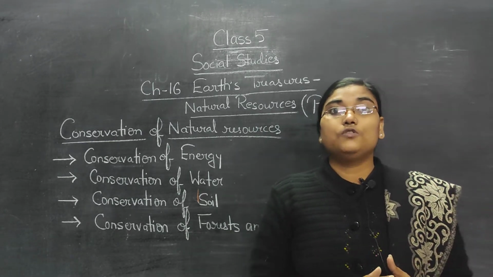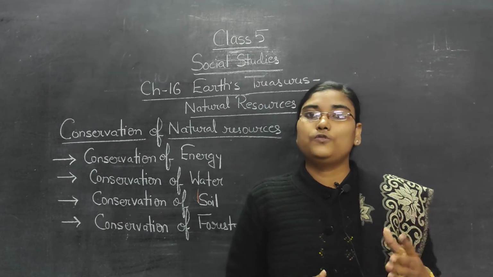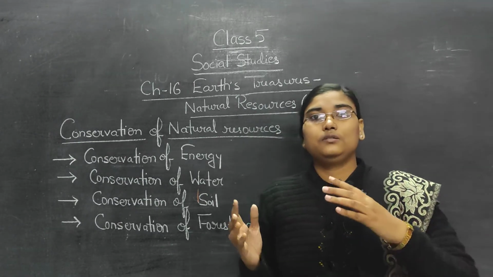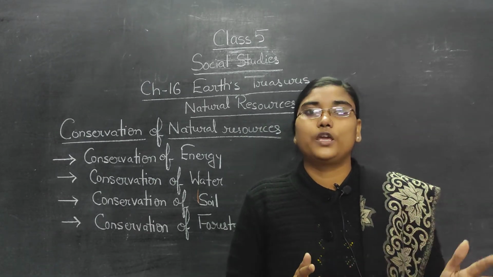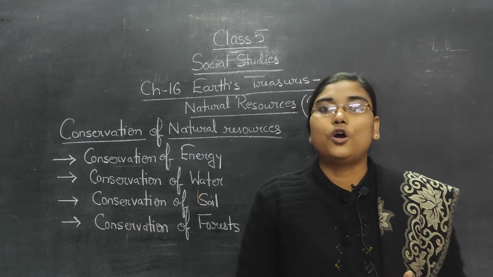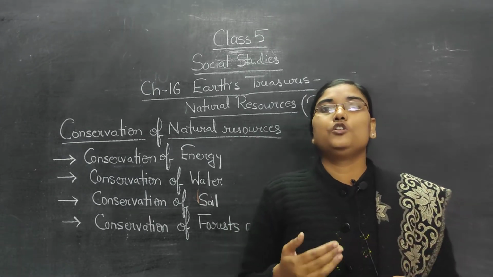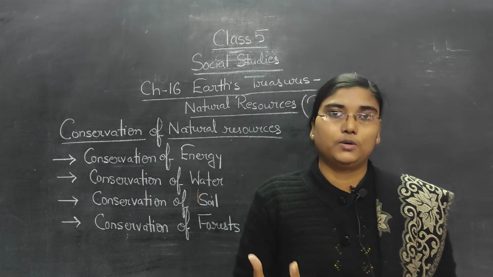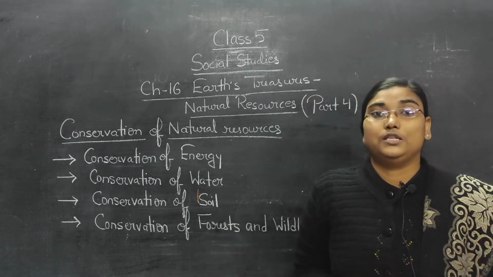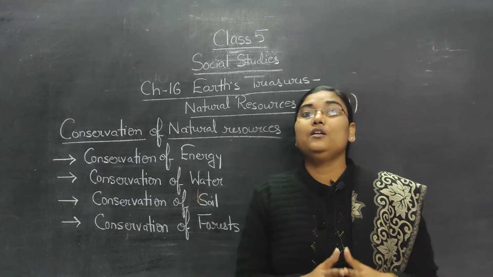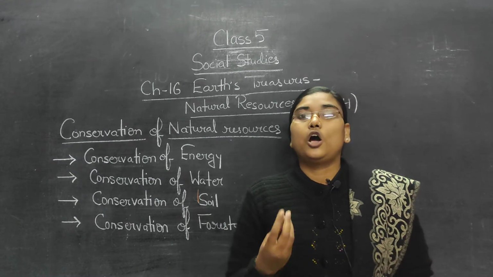What we can do to conserve water? We can reduce the amount of water which we use for domestic purposes in different forms. We can use less water for cooking, or we can reuse that water for watering our plants. In this way we can reduce the water which we use for domestic purposes. We can also plant more and more trees, because trees can increase the water level, increase the groundwater level.